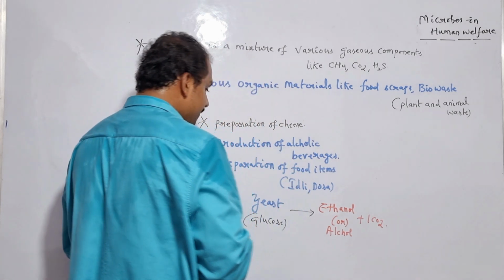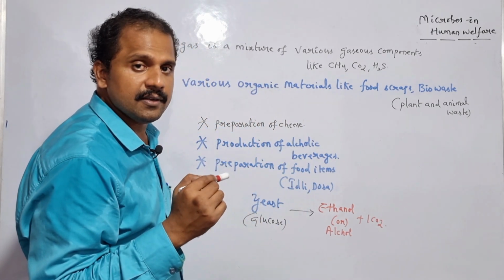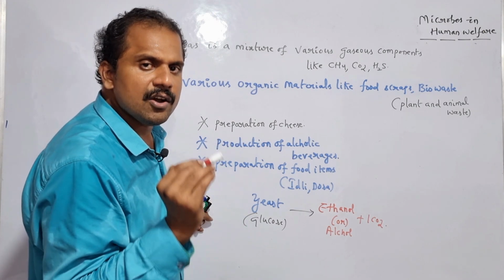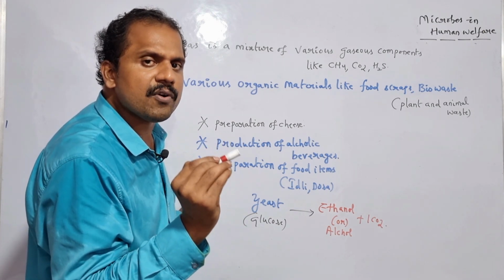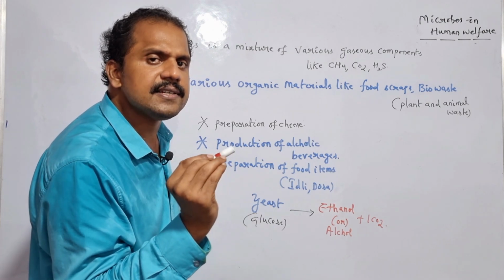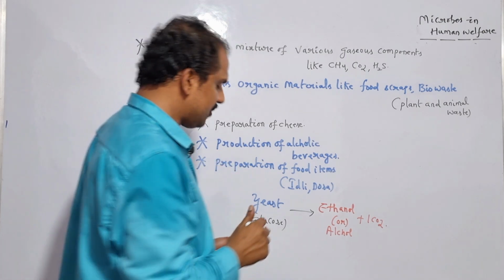Then in the same way, let us consider one more microbe, which is nothing but Clostridium. Clostridium, in order to induce the production of butyric acid, takes advantage of amino acids and as well as peptides. So let me write it here.